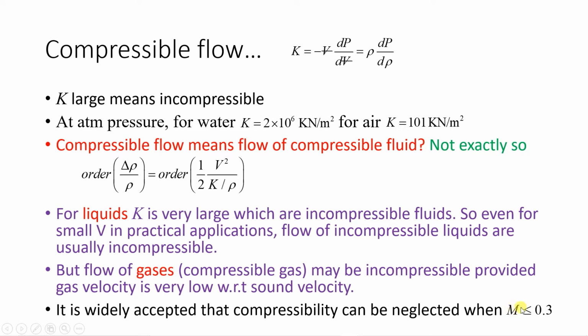If the Mach number is less than or equal to 0.3, in that case we consider that the flow is incompressible, and above that it will be compressible flow. So at or below Mach number 0.3, we can neglect compressibility. And what compressibility is, I have already explained.